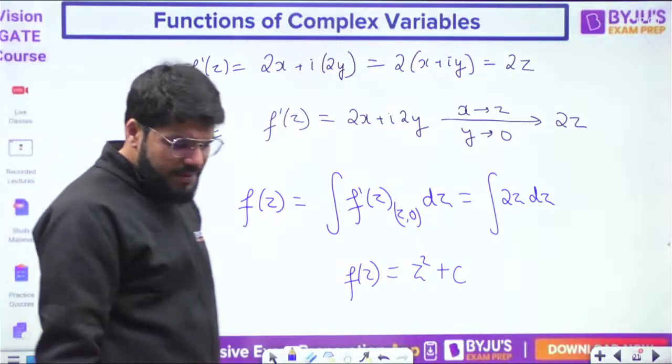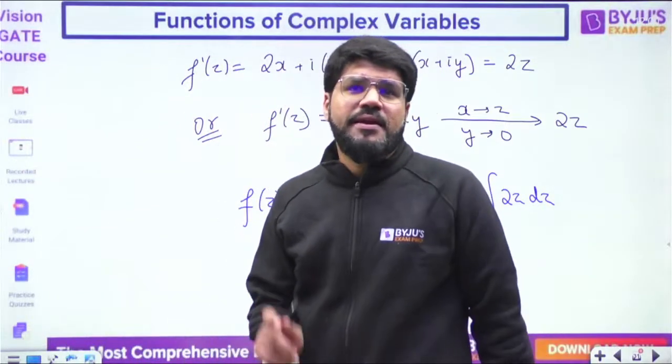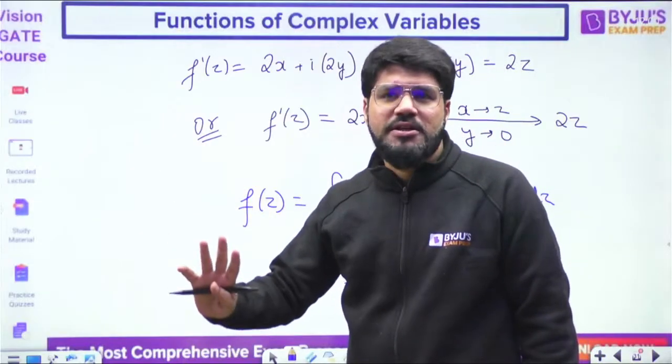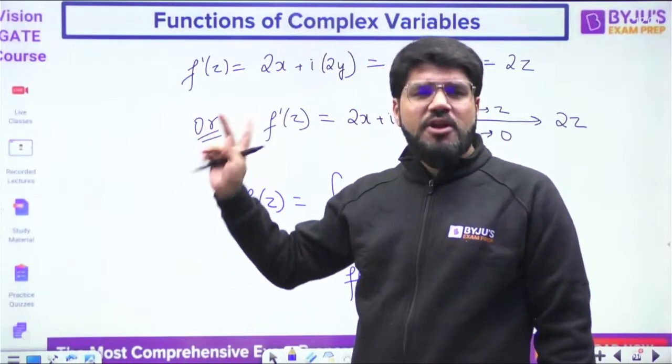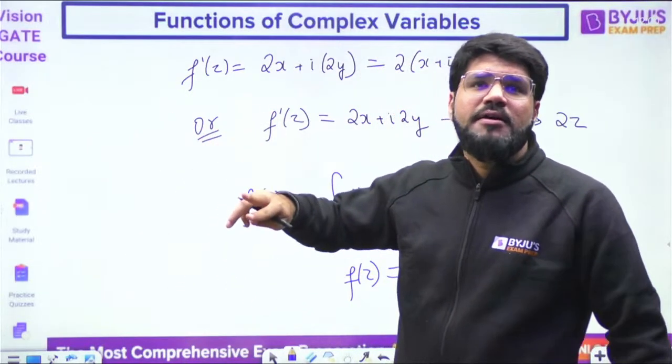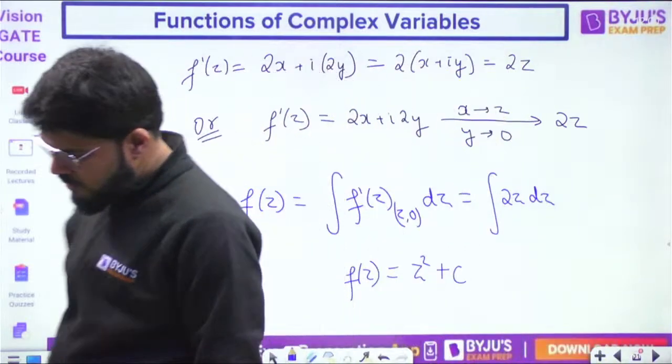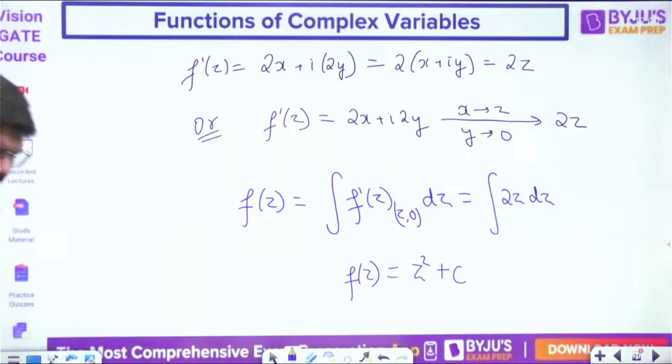Fz as z square plus c. So what is the question? Real part given, you have to find the imaginary part. You have to find the complete function. Second category of question, us pe bhi aayenge: given the real part, find only the imaginary part. Directly us pe bhi aayenge. We'll come to that also.